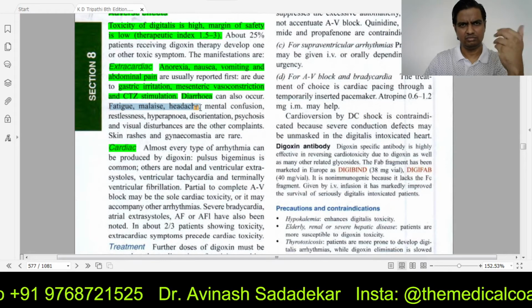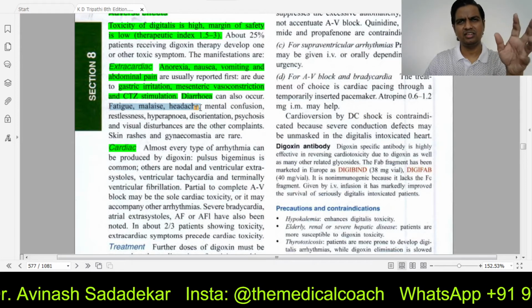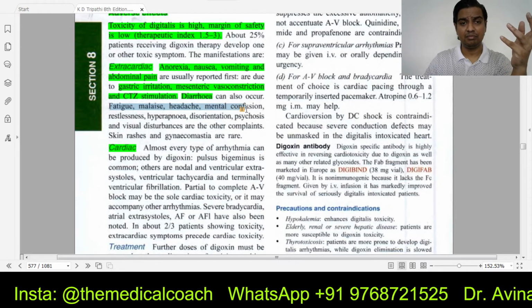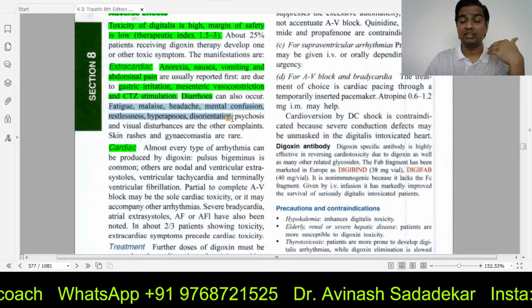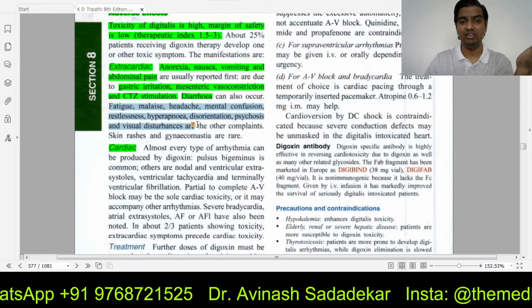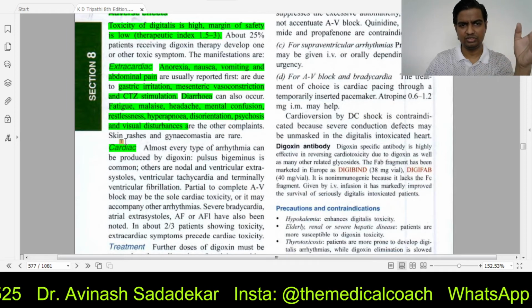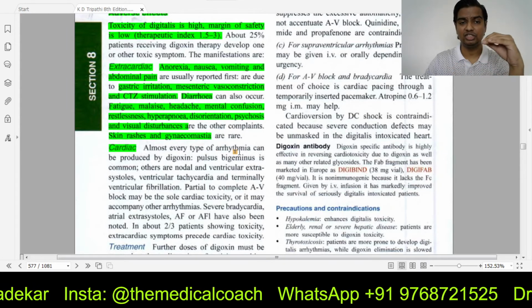Fatigue is, in Hindi, we call it thakavat. Malaise is a general feeling of ठीक नहीं लग रहा, is what we call in Hindi. Headache, mental confusion, restlessness, hyperapnea, disorientation, psychosis can happen, and even visual disturbances can happen. And with prolonged exposure to this drug, skin rashes and gynecomastia can also potentially happen.